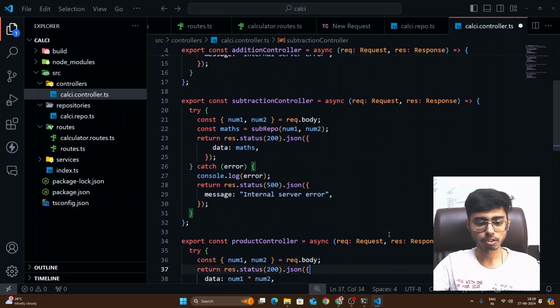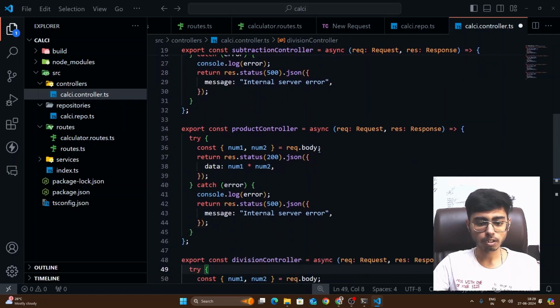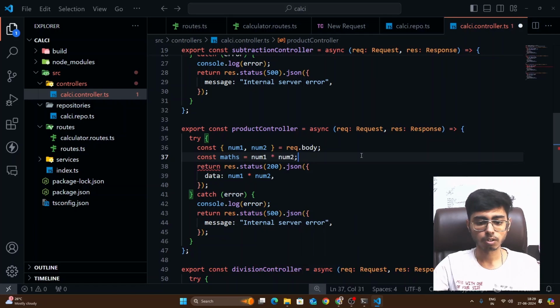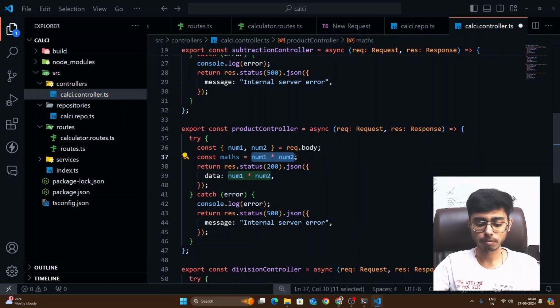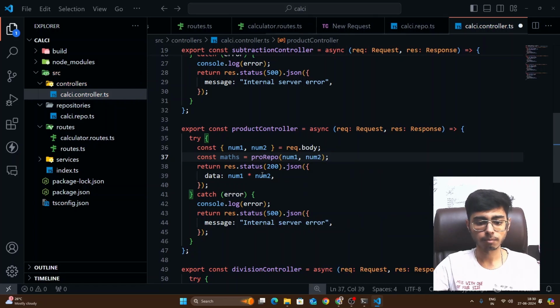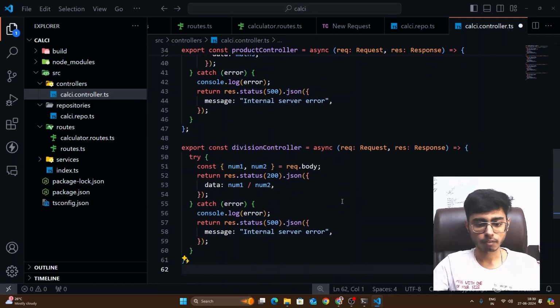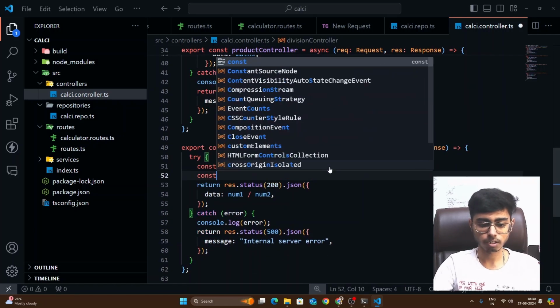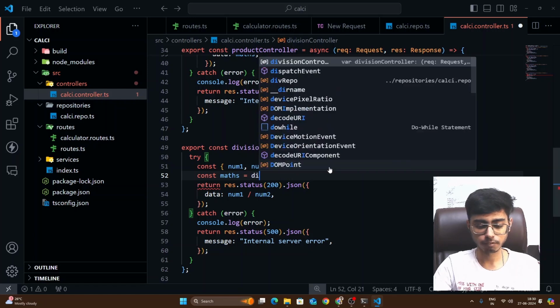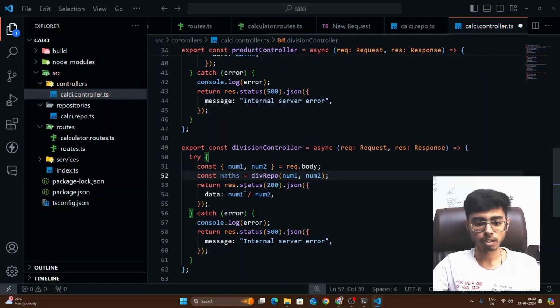Similarly, if I just do for this one, constant maths is equal to not this, it will be product repository num1 and num2, and the data is going to be maths. Perfect. And for this also, constant maths is equal to division repository num1 and num2, and this will be data will be maths.